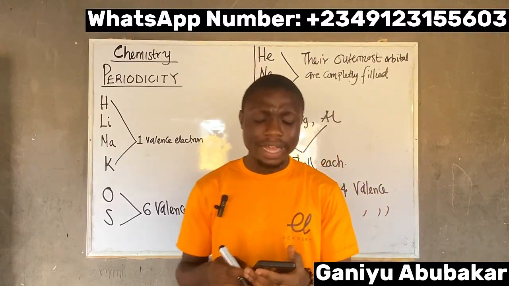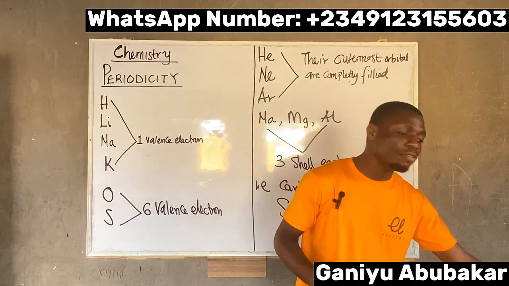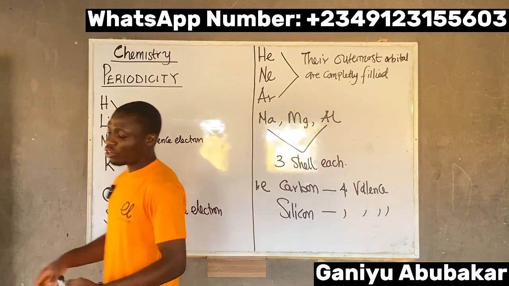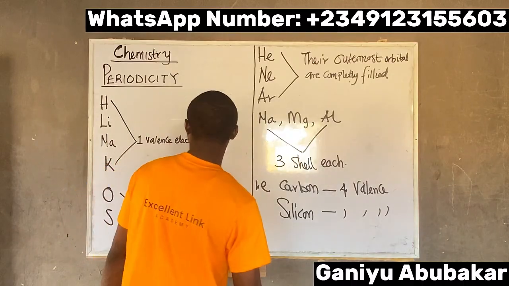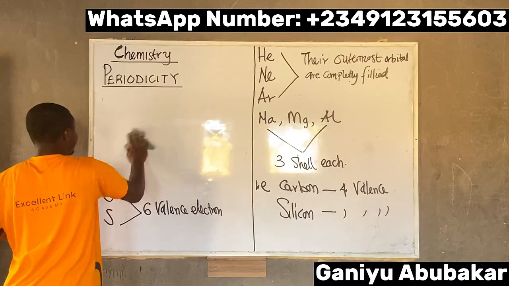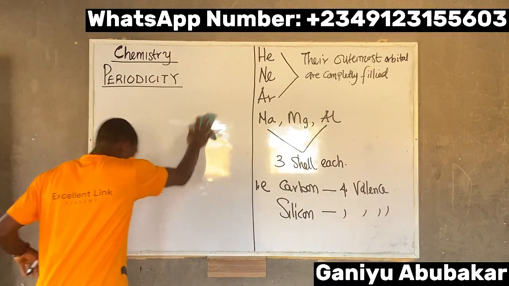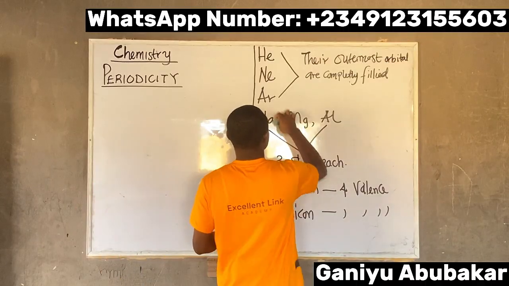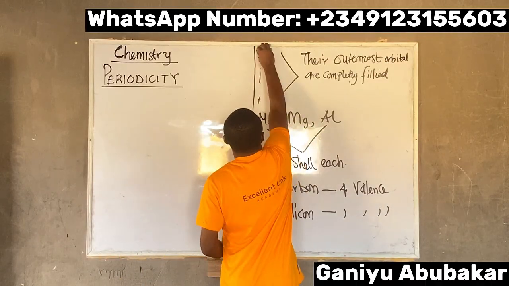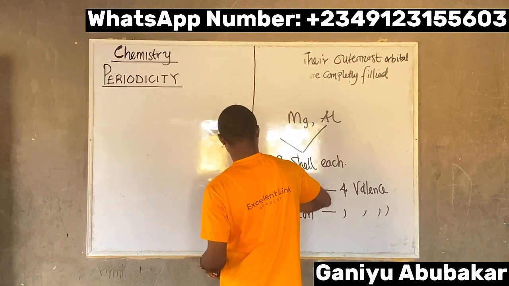At this junction, let's look at periodic properties.